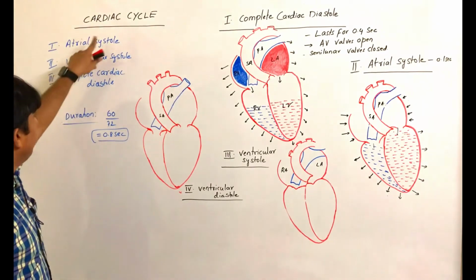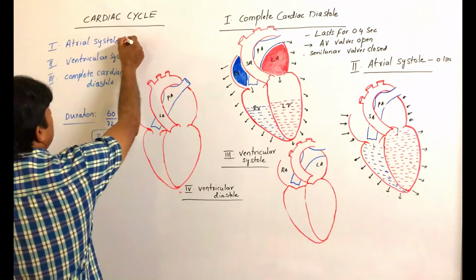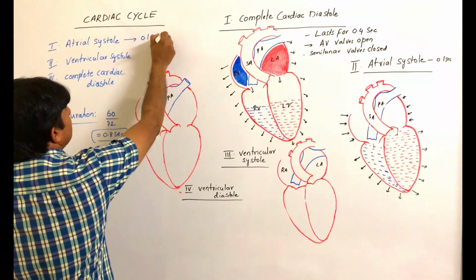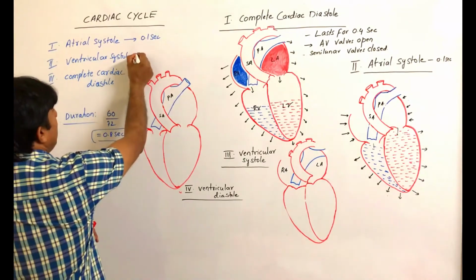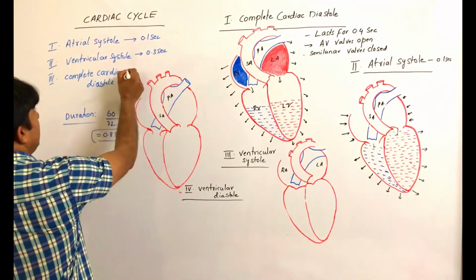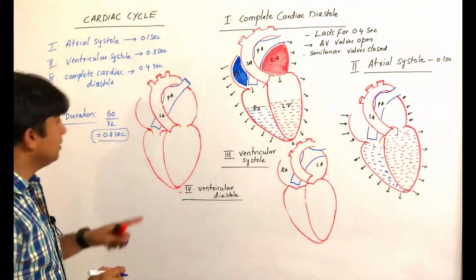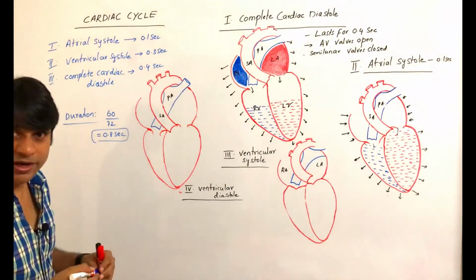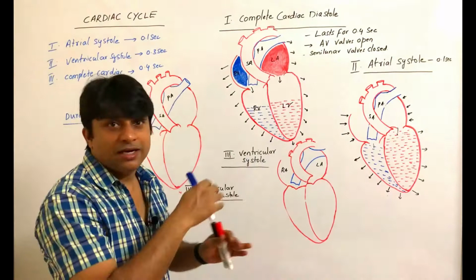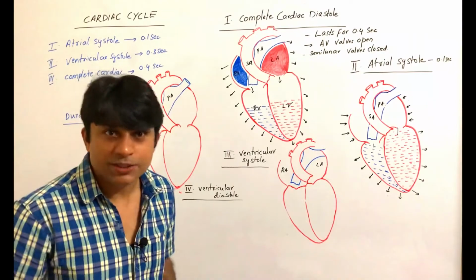So all these events are given a specific time. Atrial contraction, that is systole, lasts for 0.1 second. The ventricular systole duration is 0.3 seconds and the complete cardiac diastole duration is 0.4 seconds. So this is one cardiac cycle. Fine. So let us find out what changes occur during all these different stages, and how the heart pumps the blood and receives the blood from various parts of the body.